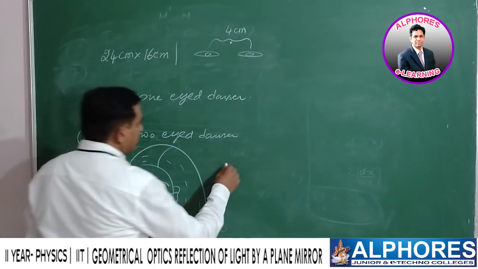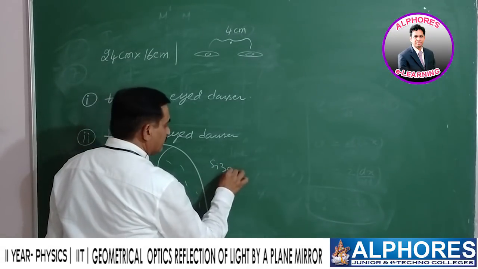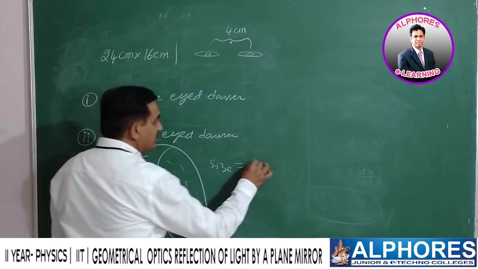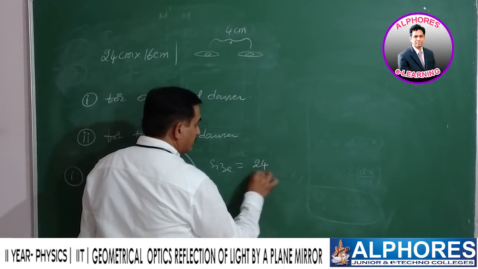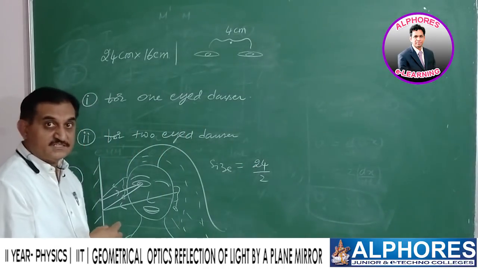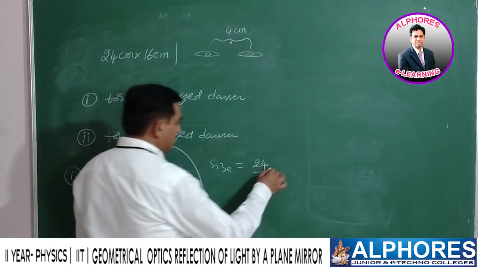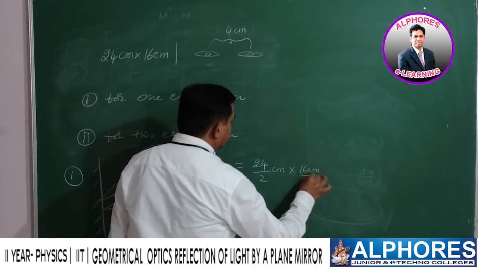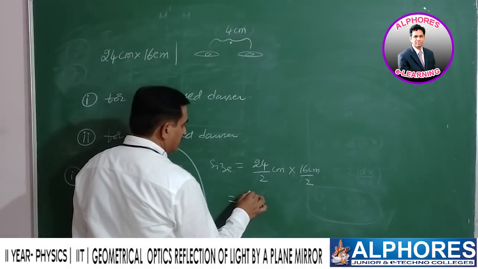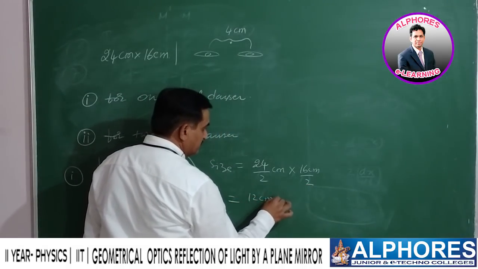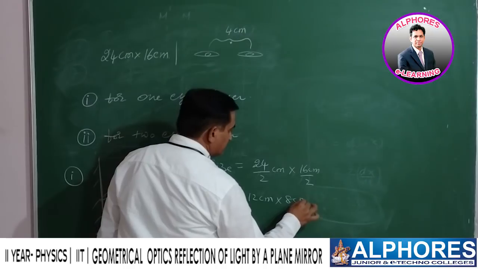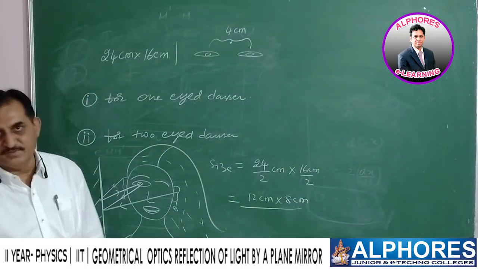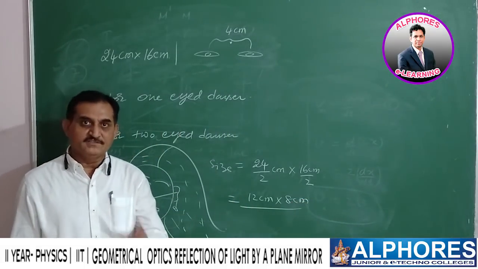Based on that, the dimension of the mirror required is 24 by 2, half, and 16 centimeters horizontal by 2. It becomes 12 centimeters into 8 centimeters. This is the minimum size of the mirror required for the one-eyed dancer.